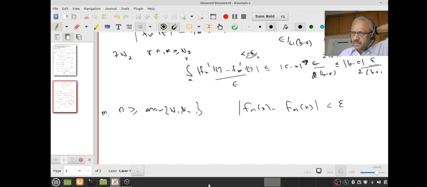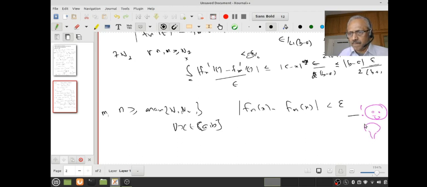You understood that? And for which x? Notice that I proved it for any x in the interval. Keep this in mind. In the next lecture we'll understand what it means. There's a flash. Keep this in mind, we'll come to that, but at present it's not needed.